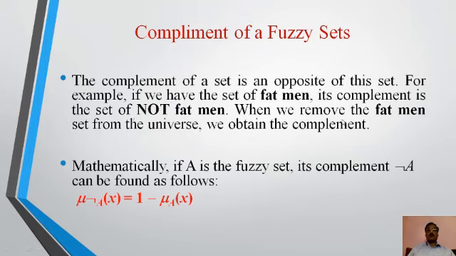When we remove the fat man set from the universe, we obtain the complement. Mathematically, the negation of mu A(x) is 1 minus mu A(x). So we can see the complement of A is negation of A, or in crisp set we say that the complement of A is A dash.